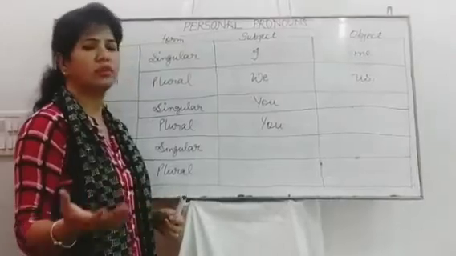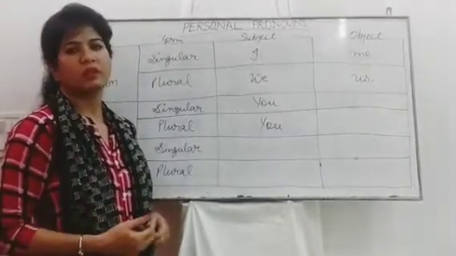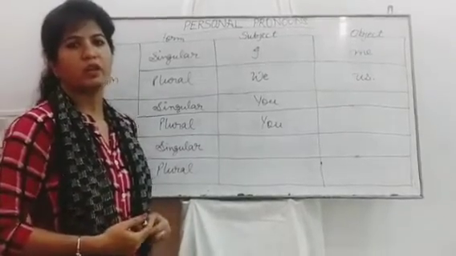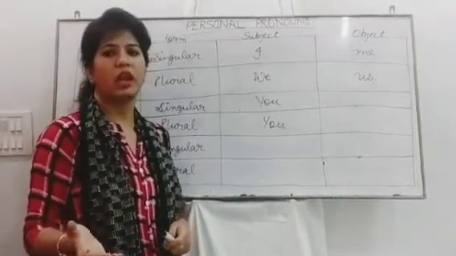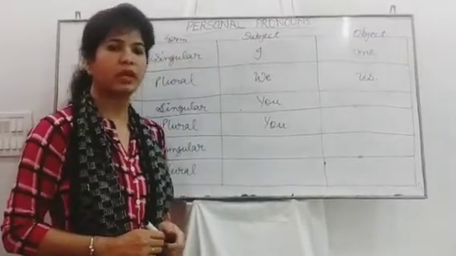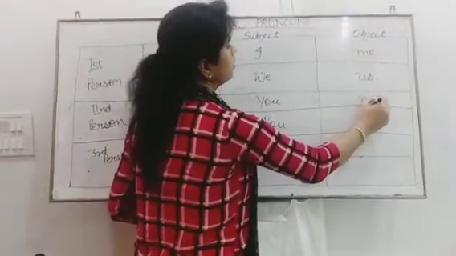Whether you are a single person listening to me or more than one person is listening to me. I would say you are a brilliant student. And if you are more than one person, I would say you all are good listeners. Alright? And its object is also you.